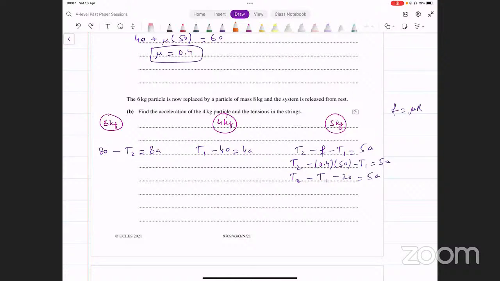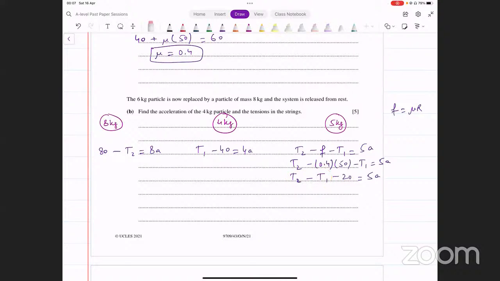तीनों के equations को अगर आप add कर दें, उससे होगा क्या? ये minus T2 है, ये plus T2 है, ये cancel हो जाएंगे. ये plus T1 है, ये minus T1 है, ये cancel हो जाएंगे. आपको सिर्फ A रह जाएगा. That's very quick, but you might not be able to figure it out at that point.